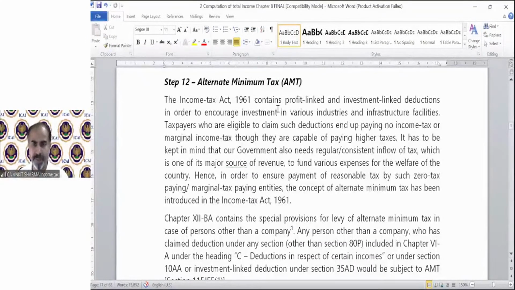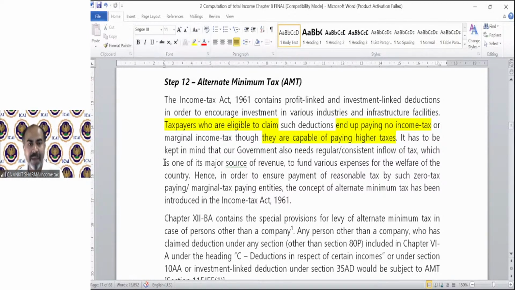That is like section 10AA, 35AD, etc. In various industries and infrastructure facilities, taxpayers who are eligible to claim such reduction end up paying no income tax or very marginal. So technically, those availing section 35AD, 10AA, etc. are actually not paying any tax or very little. Even when they are able to pay tax, marginal income tax, though they are capable of paying higher taxes, they are not paying because there's a tax advantage, of course.